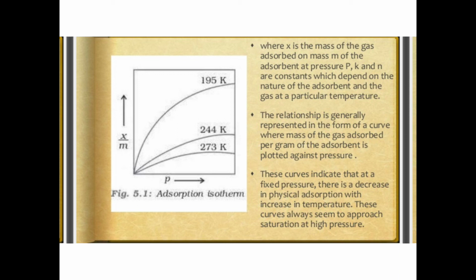The relation is generally represented in the form of a curve where the mass of gas adsorbed per gram of the adsorbent is plotted against pressure. This curve indicates that at a fixed pressure there is a decrease in physical adsorption with an increase in temperature. This curve always seems to approach saturation at high pressure.